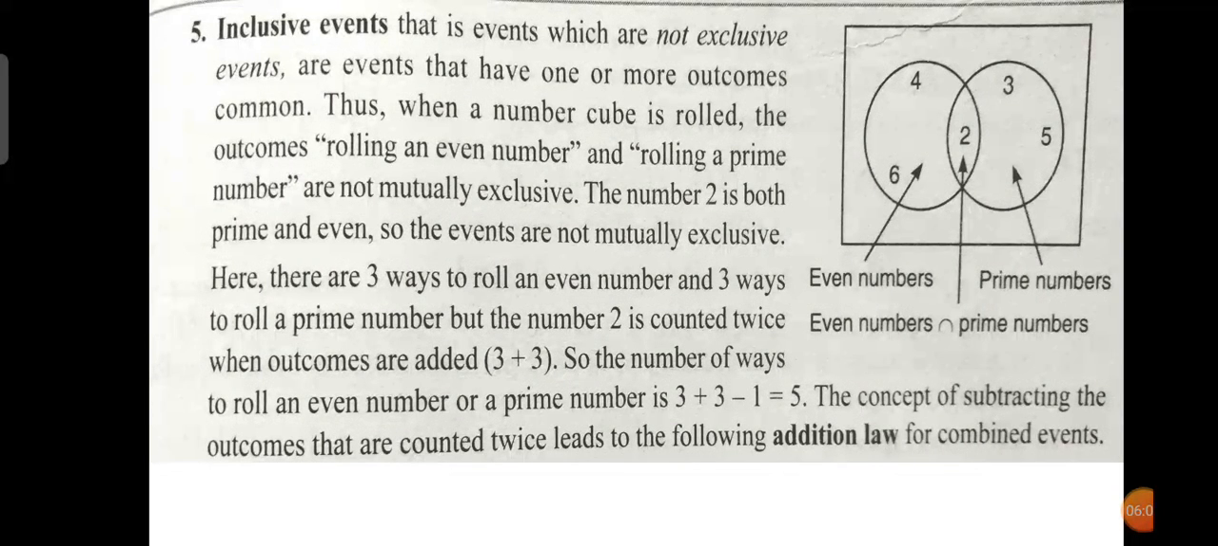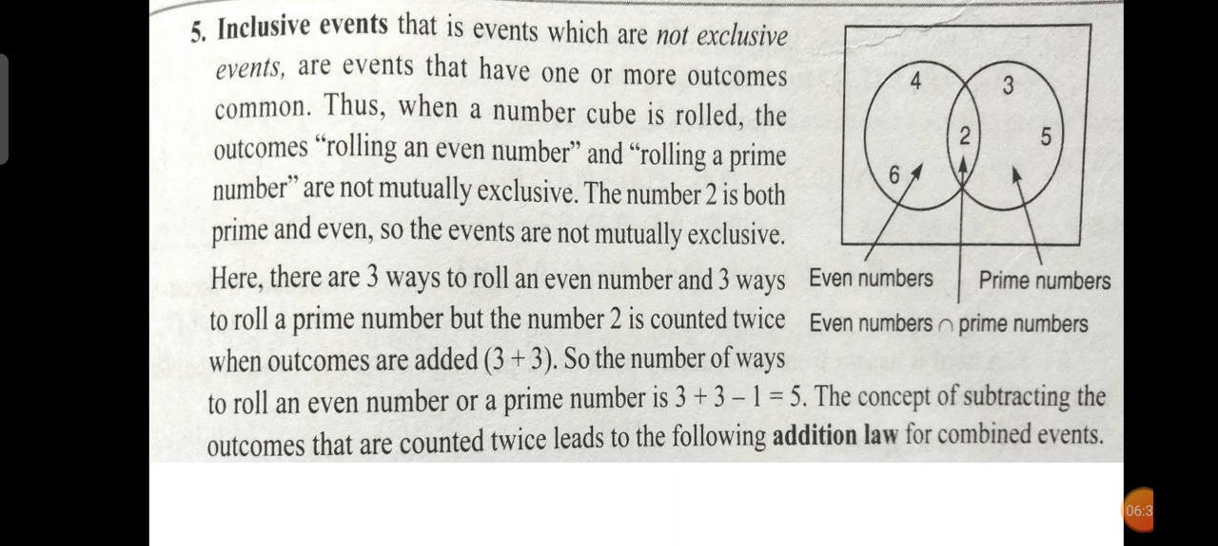Non-exclusive events are events that have one or more outcomes in common. For example, when a number cube is rolled, the outcomes rolling an even number and rolling a prime number are not mutually exclusive, that is, inclusive. The number 2 is both prime and even, so the events are not mutually exclusive.